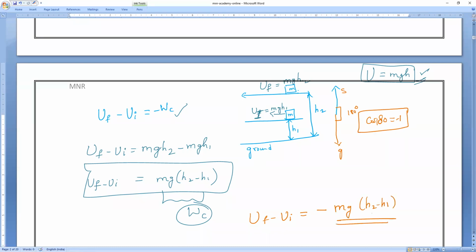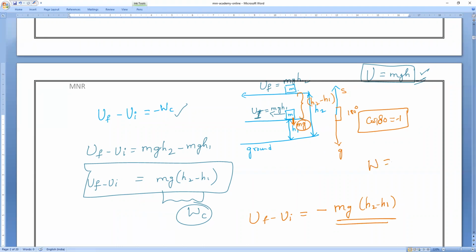Sir, how is this one? So can you tell me what the work done is? Check here, the height changes. How much does the height change? h2 minus h1. That's all. And what is the weight of the object? The weight acts in the downward direction, mg. Force into displacement is the work done.